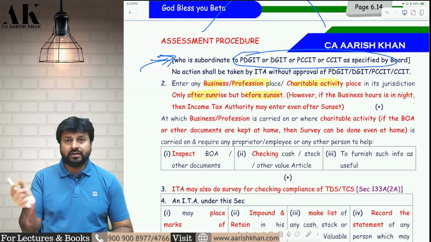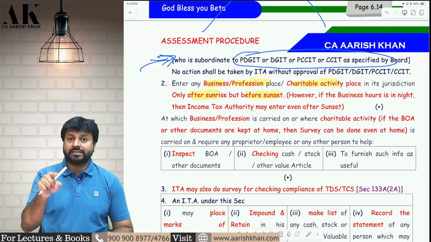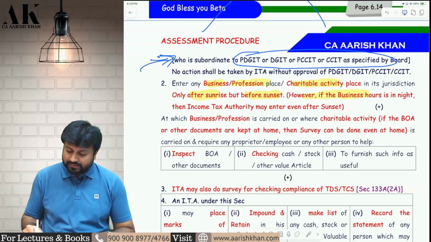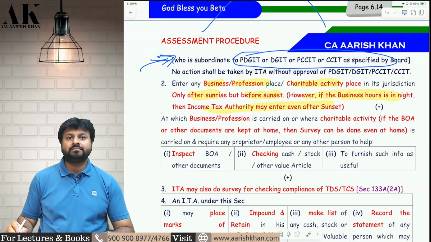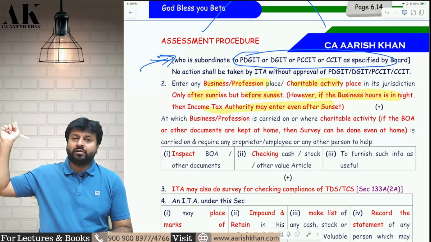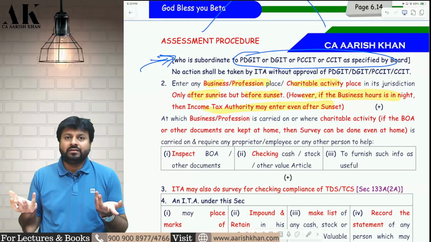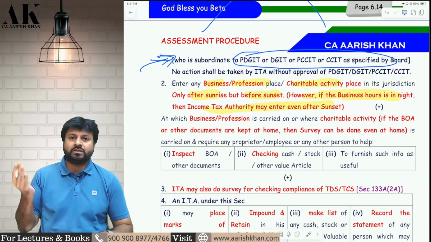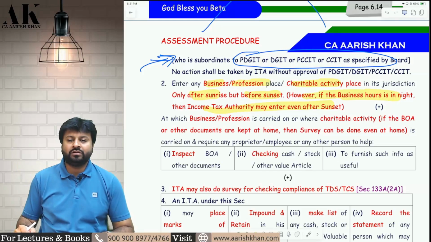But there is a condition over here that if your business hours are in night, then they can enter even after sunset. Suppose your office is opening at 8 PM in the evening and it is getting closed at 4 AM in the morning, then there is no sunrise at that time. Yes or no? Therefore, at that time they can enter because the business hours are in night. I hope it is clear to all of you.